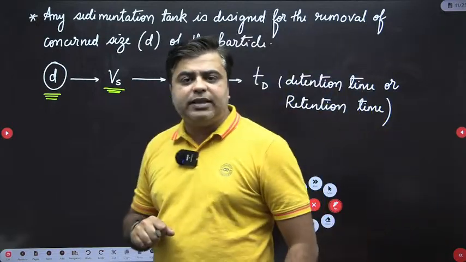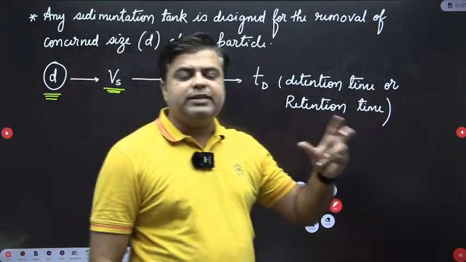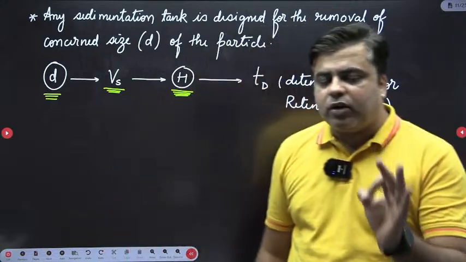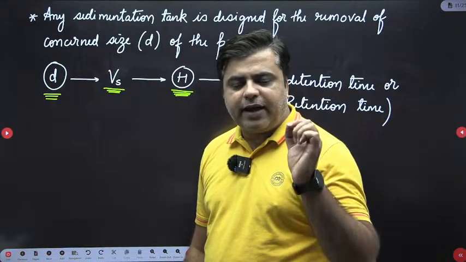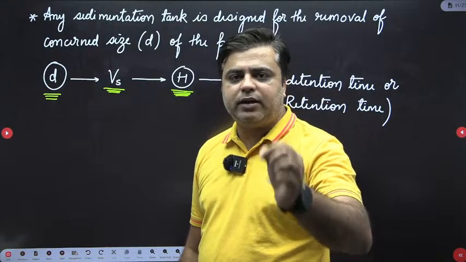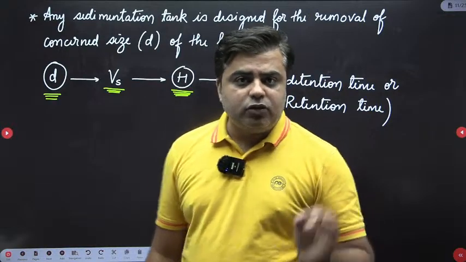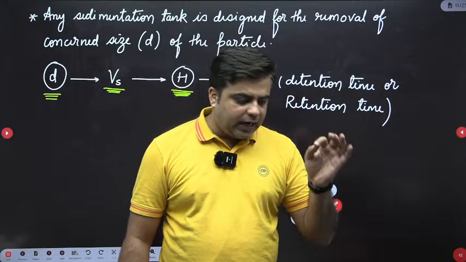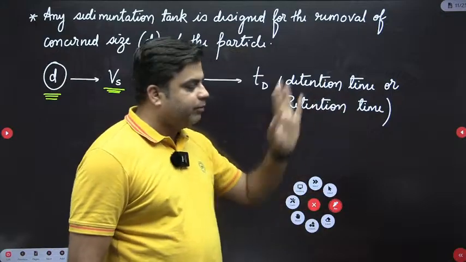And Td is nothing but the detention time or the retention time of the sedimentation tank. Please focus here, we are talking about the concerned size, and with respect to the concerned size, I have just defined one parameter that is known as the detention time of the tank. Once you decide the concerned size, at that moment only you will calculate the detention time.